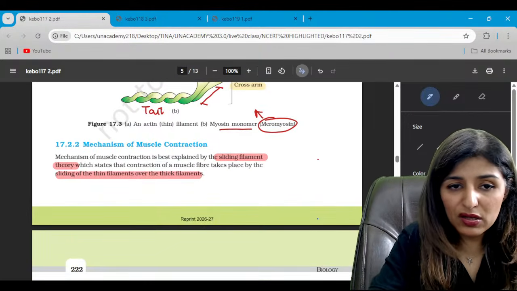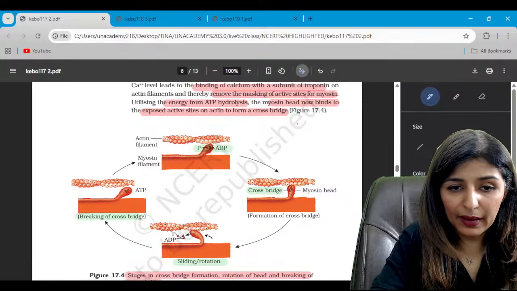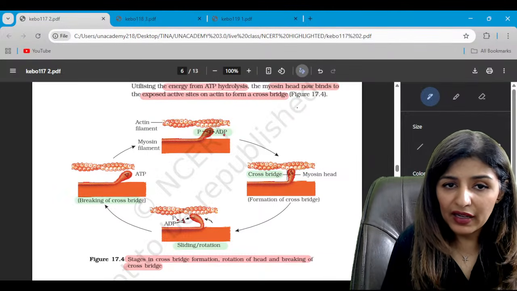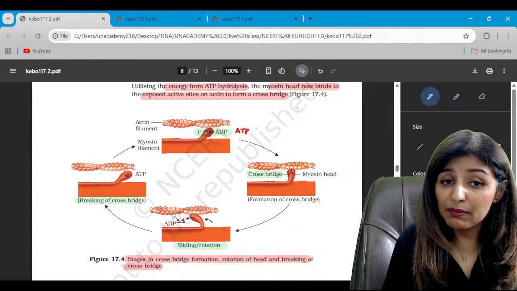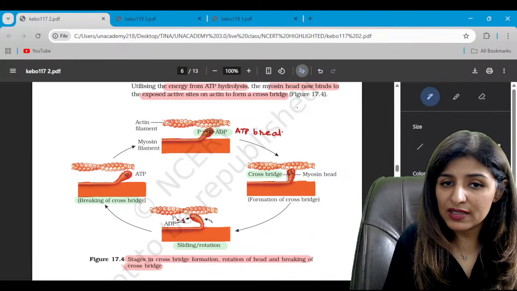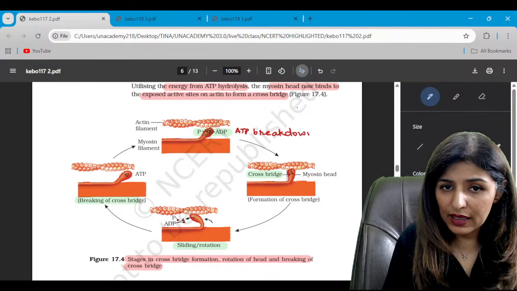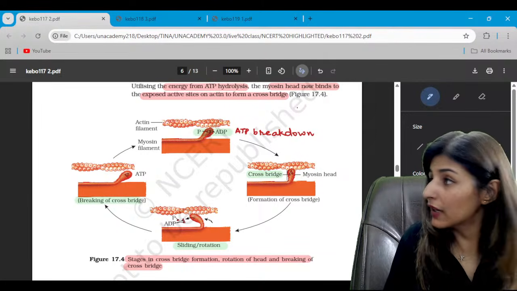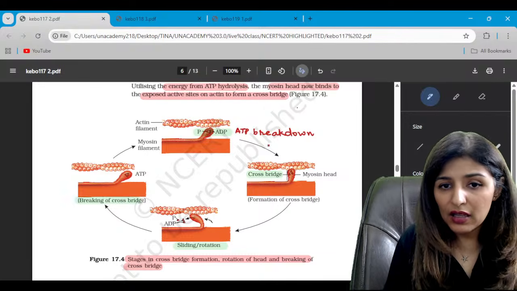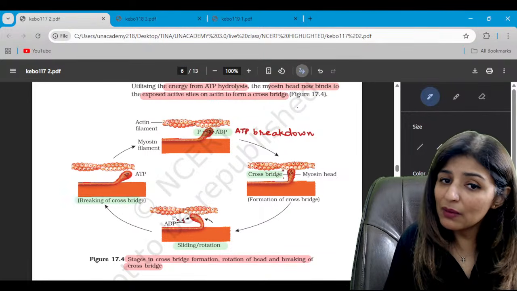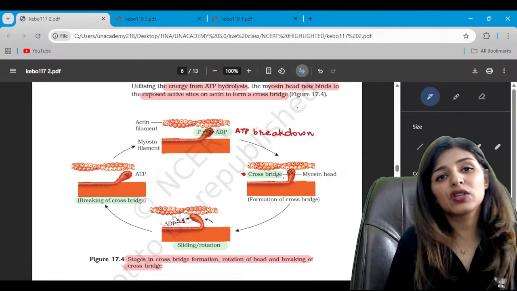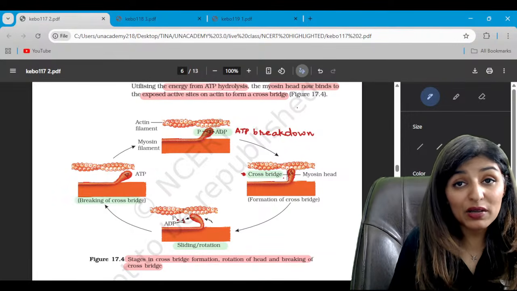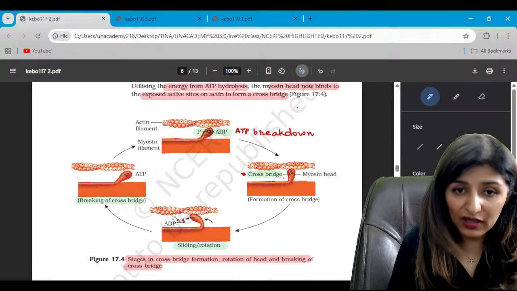Now see here. Let's look at the process of muscle contraction with the help of this diagram. So first of all, when ATP breakdown occurs, ATP is hydrolyzed and it releases ADP and phosphate, then this myosin head will bind to actin, right? Once the myosin head binds to the actin, we say cross bridge formation has taken place. Is that clear? Cross bridge formation represents the beginning of muscle contraction, right?